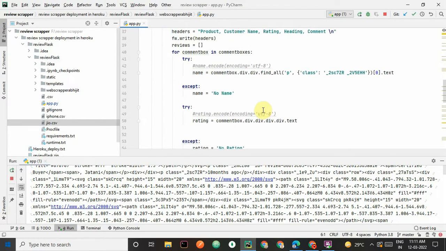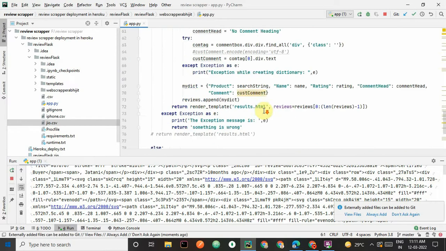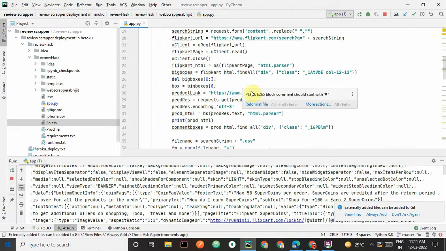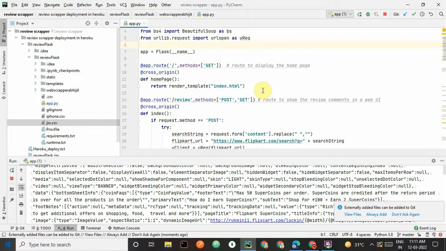But as for the code, it is like a mini project or medium-type project. It is not very hard to build. If you invest two or three hours, you can build this project easily.